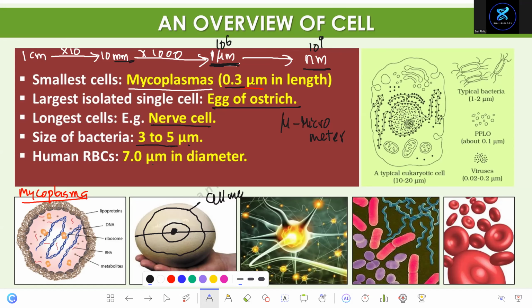And red blood cells, this you did in class 10. It has a biconcave shape. What's the diameter of this? 7 micrometer. 7 micrometer is the diameter of a human red blood cell. These are in the reader. We need to learn this, okay?